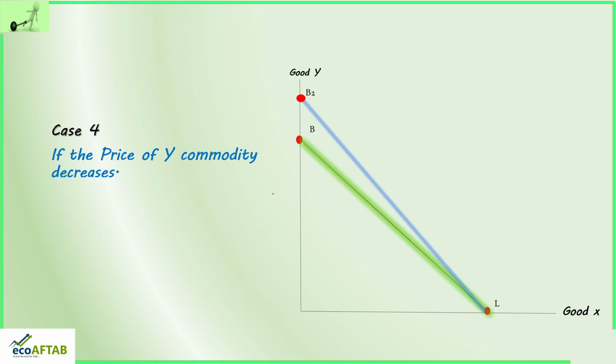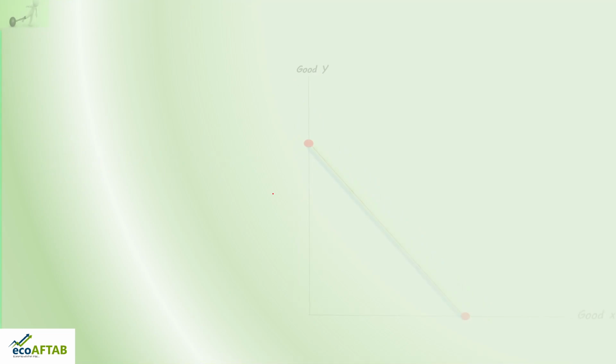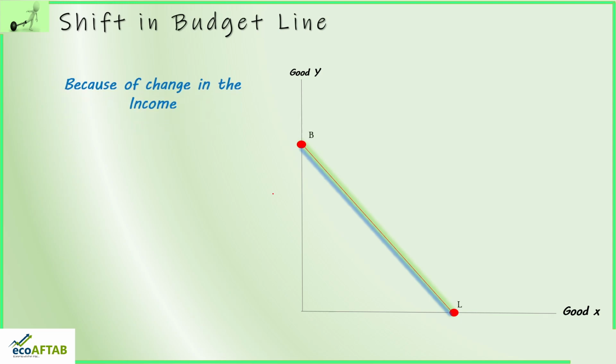Moving ahead, the second case is the shift in the budget line because of change in income. If the prices are the same but the income of the consumer changes, what will happen? Let us see the first situation with regard to change in income, that is case 5.